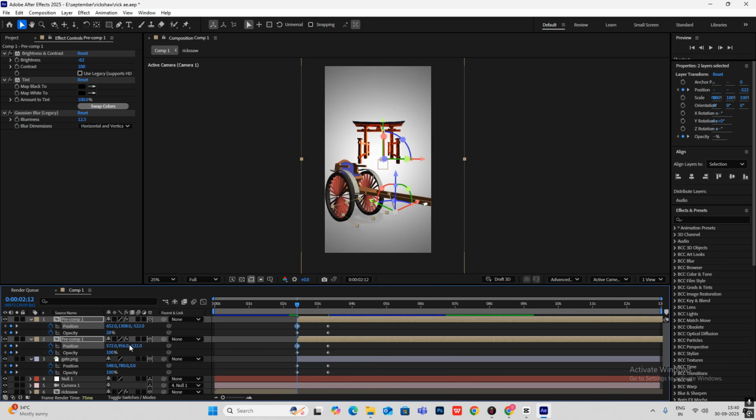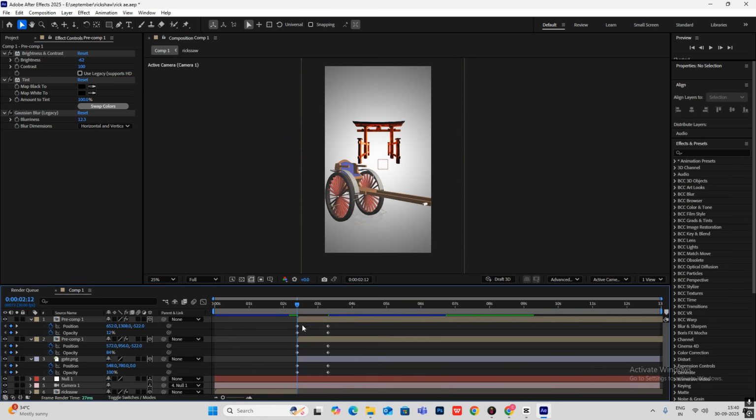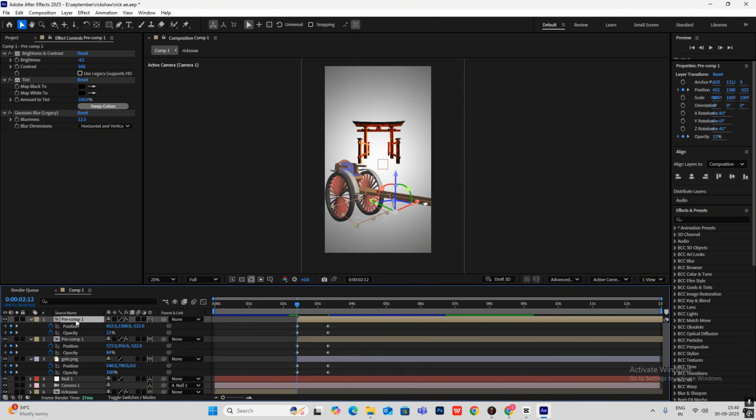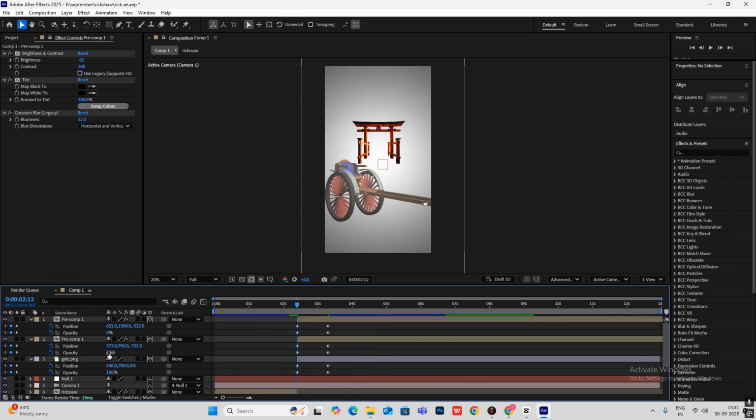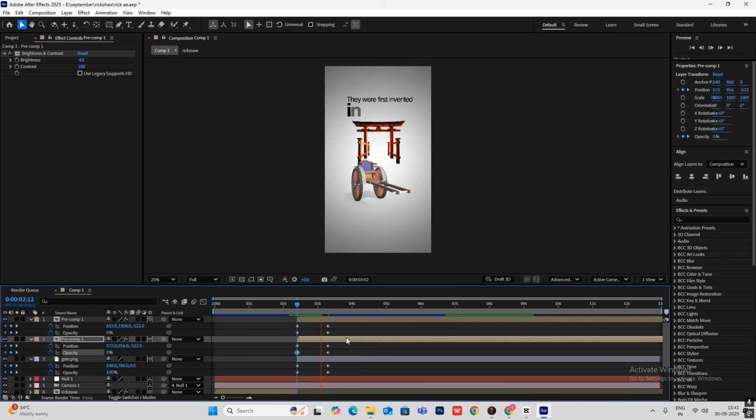Also select the opacity and reduce it, make it 0.